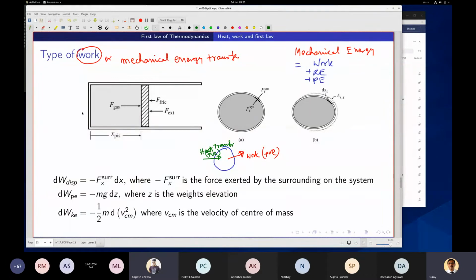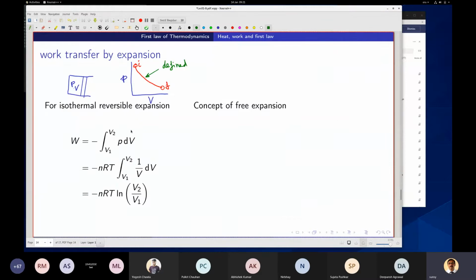Sir, the total mechanical energy is conserved, right? So the potential energy and kinetic energy should have opposite sign, I guess. I will dwell on it a little bit later. Okay, sir. I will come back to it. Okay.